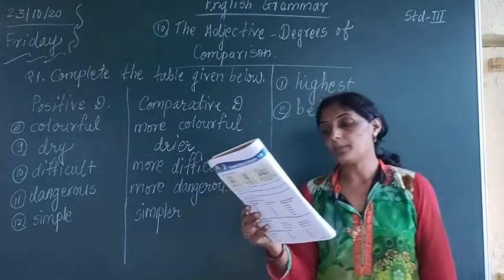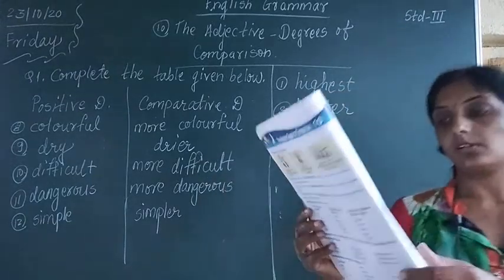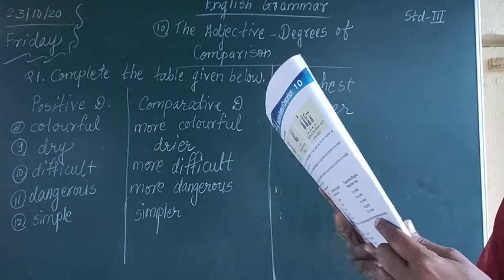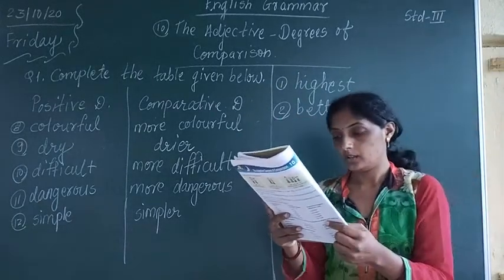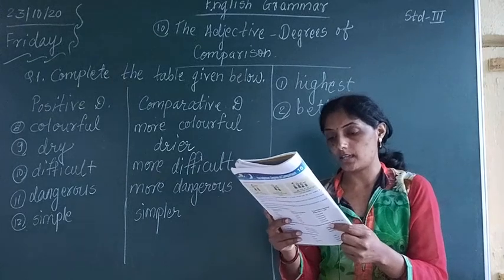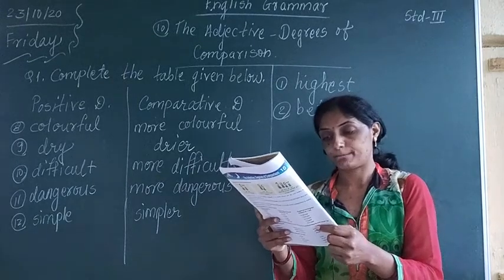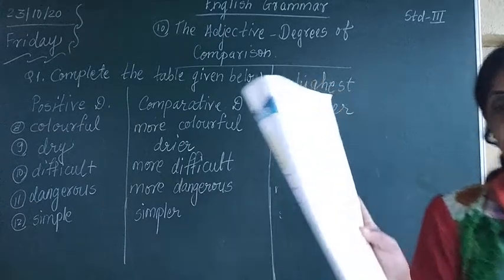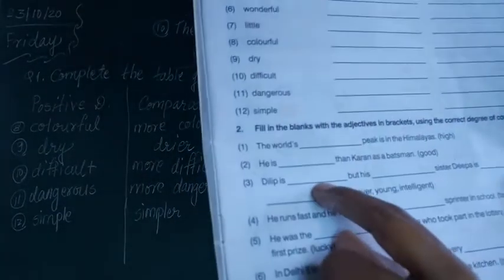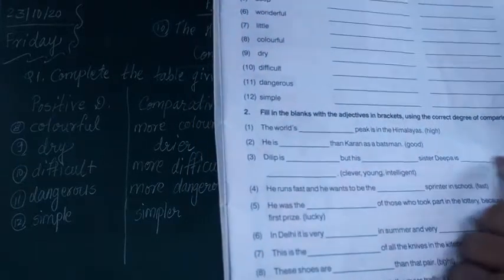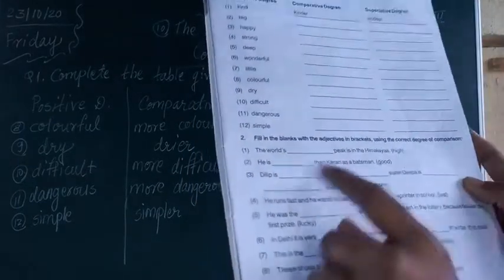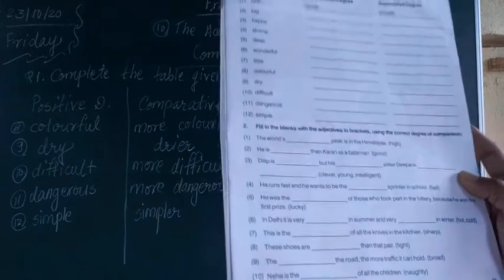Next one, Dilip is clever, but his young sister Deepa is intelligent. This will remain as it is. The same words will come over as they are.